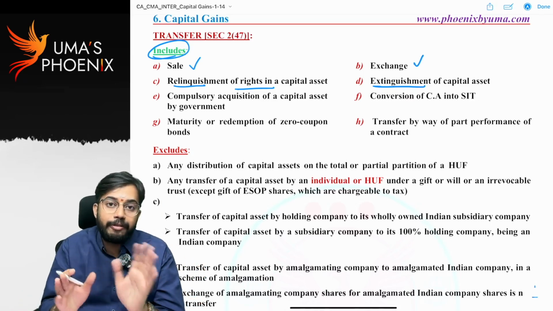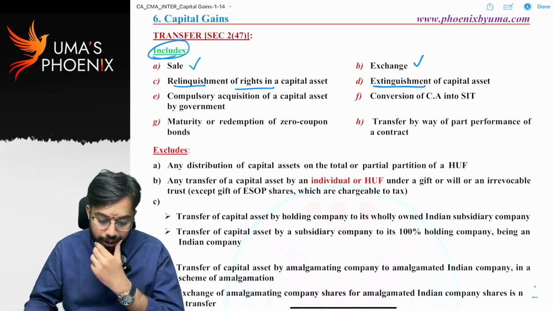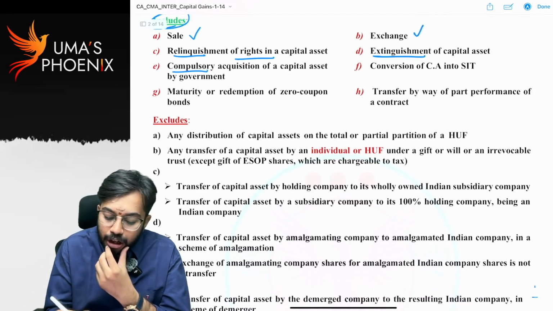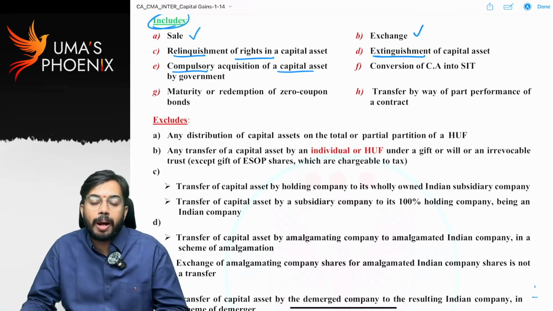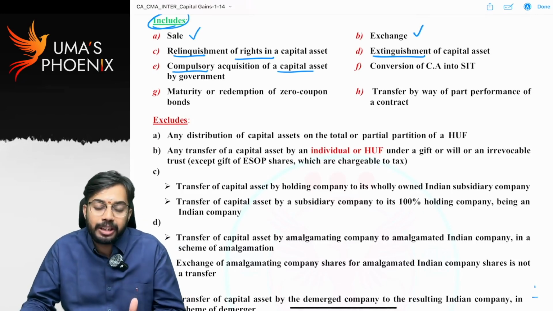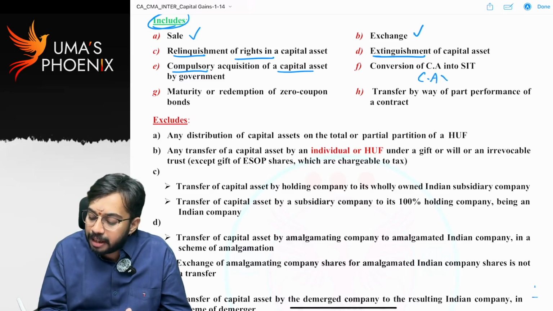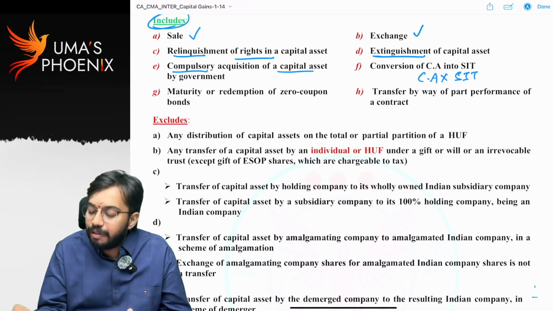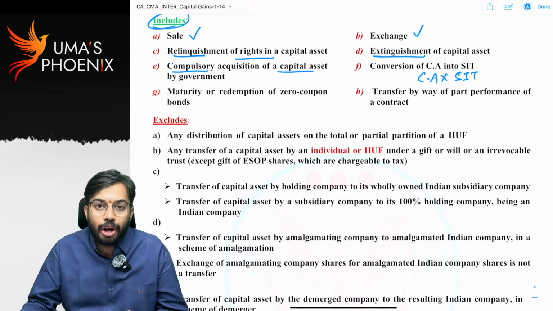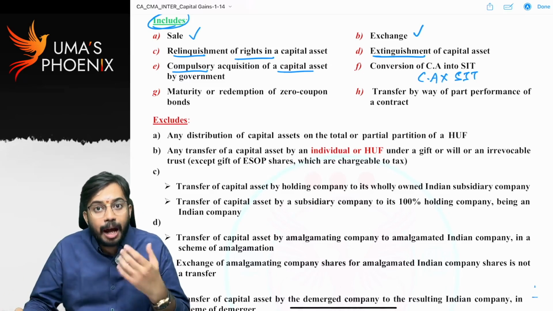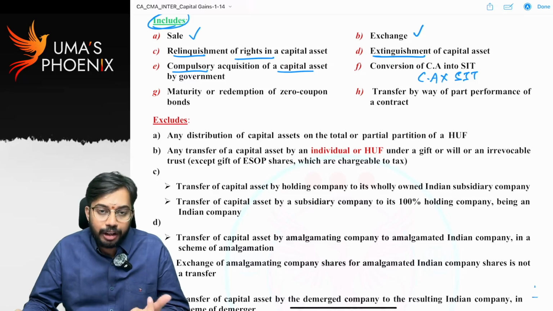So that is the main difference between relinquishment and extinguishment. Compulsory acquisition of capital asset. Whenever government does compulsory acquisition, government will pay compensation, right? In that case also capital gains are required to be calculated. Next, conversion of capital asset into stock in trade. So whenever capital asset is converted into stock in trade, then also capital gains are required to be calculated.